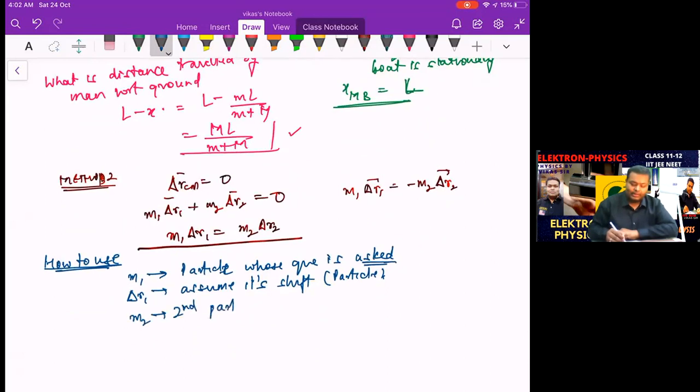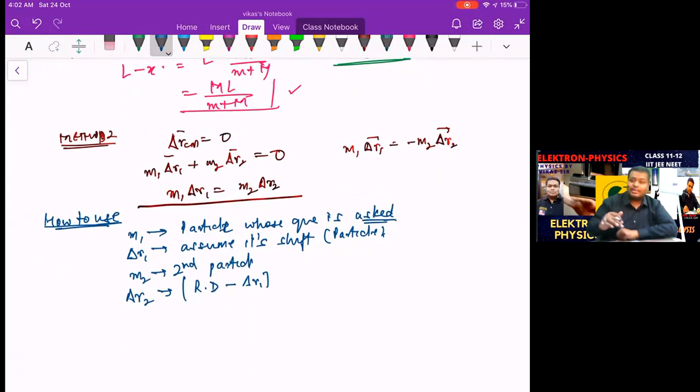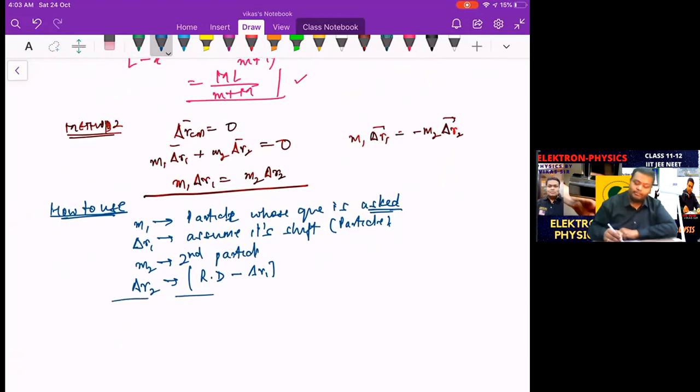Correct. And delta R2, how will you write? Relative distance minus delta R1. Just like we did. Relative distance was how much? L. So the boat shifts how much? X. So the man should shift how much? L minus X. What is L minus X? Relative distance minus X. So that makes your life simple. If this is happening in the X coordinate, you can simply write M1X equal to M2 into L minus X. That's exactly what we are doing in this question.